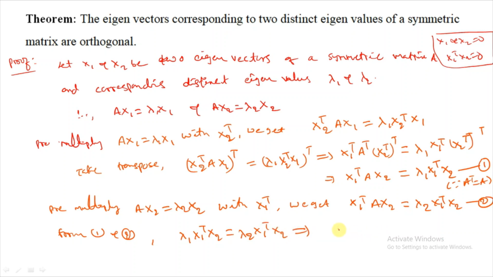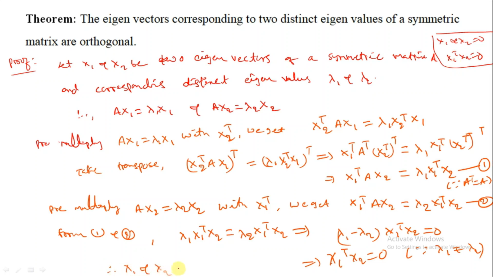This implies lambda 1 minus lambda 2 times x1 transpose x2 equal to 0. But these are distinct values, so lambda 1 minus lambda 2 is not 0. That implies x1 transpose x2 equal to 0, since lambda 1 is not equal to lambda 2. That means x1 transpose x2 is 0, so they are orthogonal. Therefore x1 and x2 are orthogonal. Hence eigenvectors corresponding to distinct eigenvalues of a symmetric matrix are orthogonal.